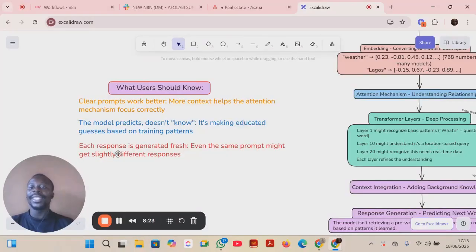And the last one is each response is generated fresh. Each response you get from GPT is generated fresh. If you use the same prompt twice, you will get a slight difference.